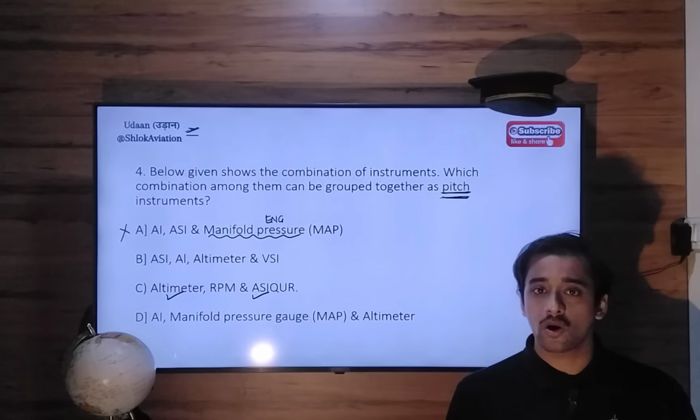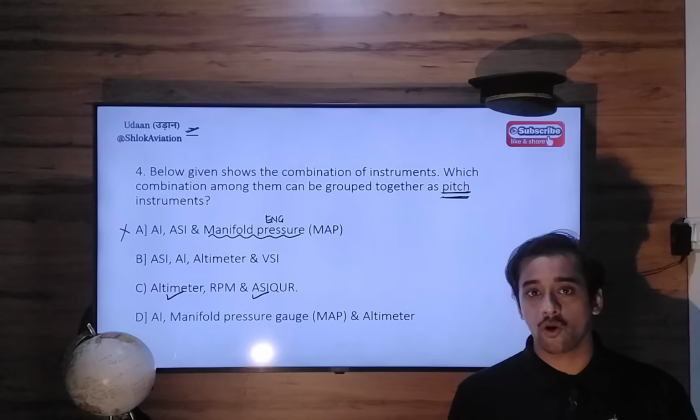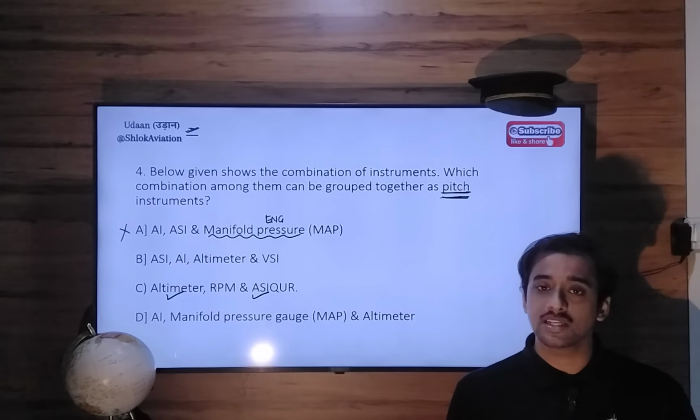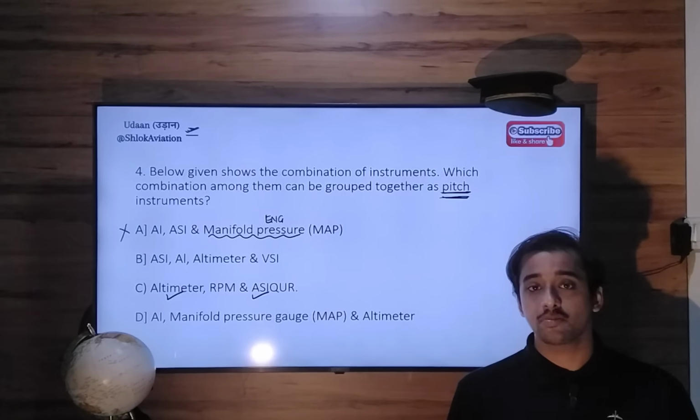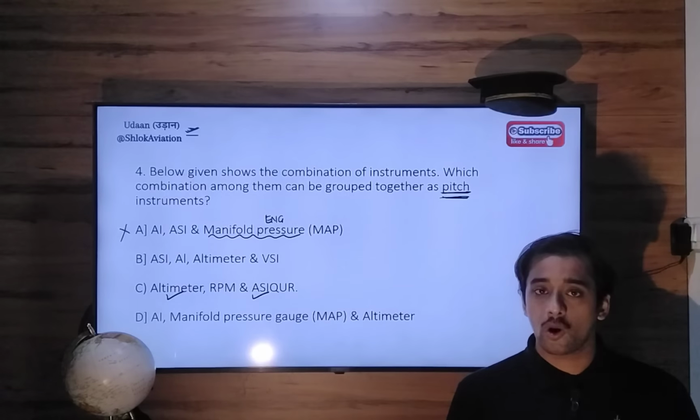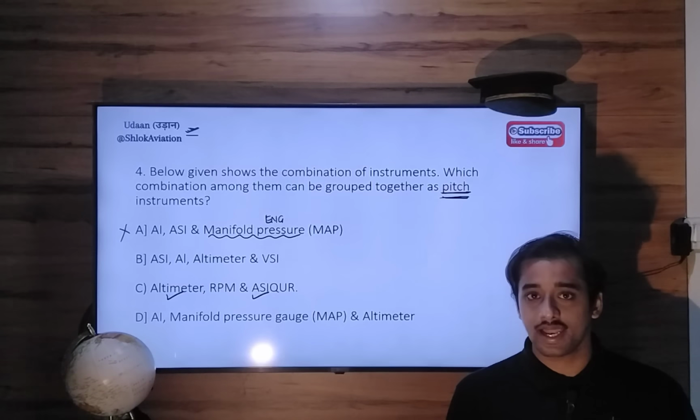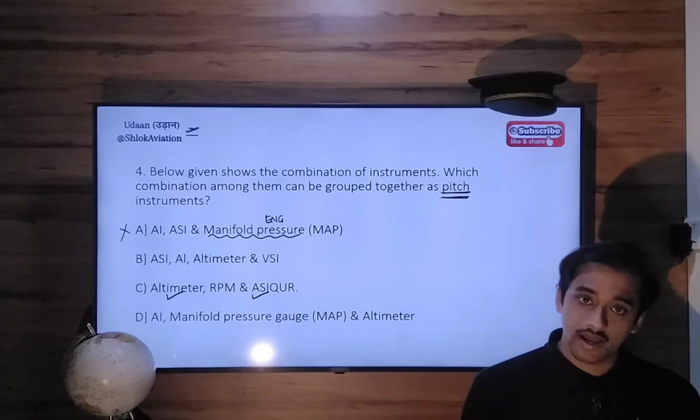So the altimeter is what will tell you about the pitch attitude of the aircraft. If altitude is increasing, the pitch attitude is above the horizon. If altitude is decreasing, the pitch attitude is below the horizon. If altitude is maintained, the pitch attitude is straight and level, and your aircraft is flying straight and level. So the altimeter is a secondary pitch instrument, and that is also correct.